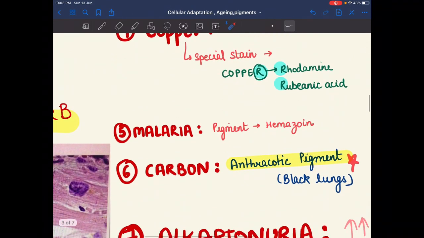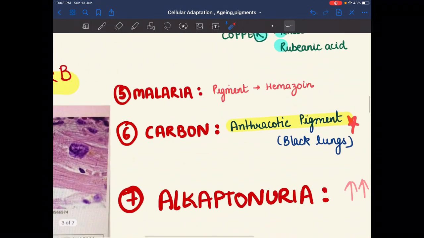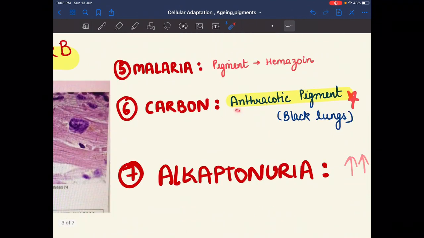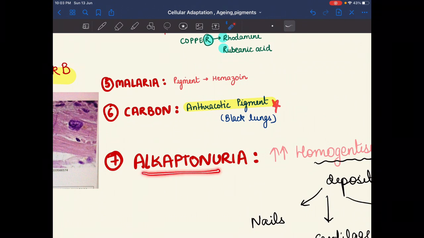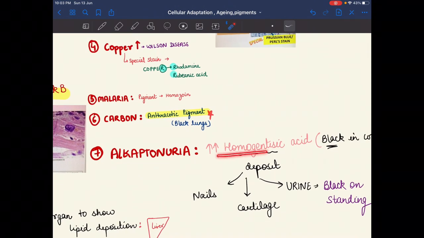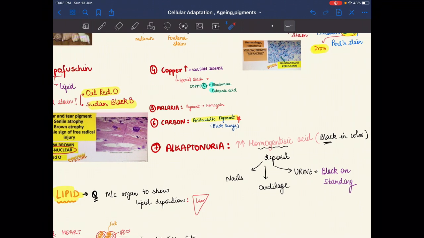In malaria the pigment is hemozoin. And in carbon the pigment is anthracotic pigment, that is, black lungs are seen due to the deposition of carbon. Anthracotic pigment, malaria hemozoin, carbon anthracotic pigments. And in alkaptonuria there is increased homogentisic acid, which is black in color.